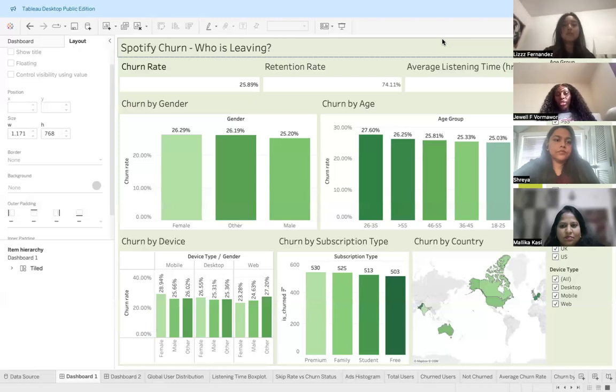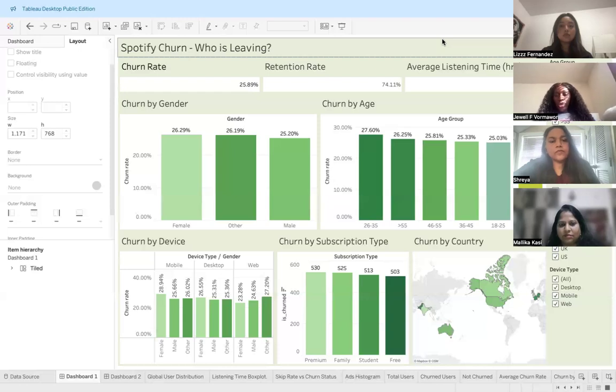This dashboard tells us what type of people are canceling their Spotify subscription based on gender, age, device, subscription type, and country. On the top row, you can see the most important KPIs. The churn rate tells us the average rate by which users are leaving. The retention rate tells us the average rate of users keeping their subscriptions active. And the average listening time in hours tells us, on average, how many hours users are listening to music.